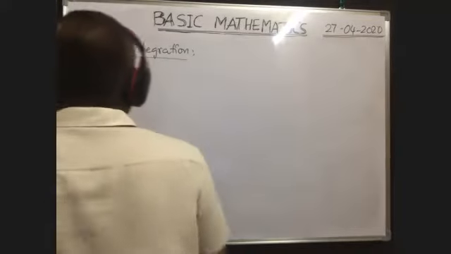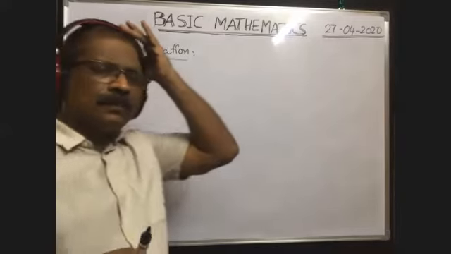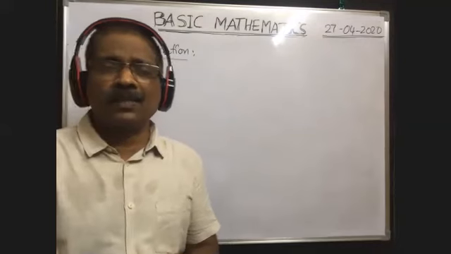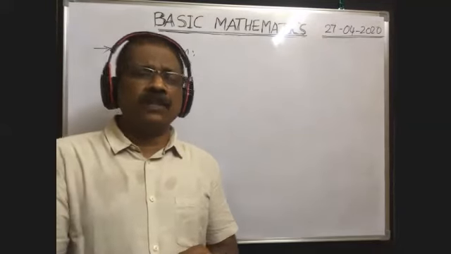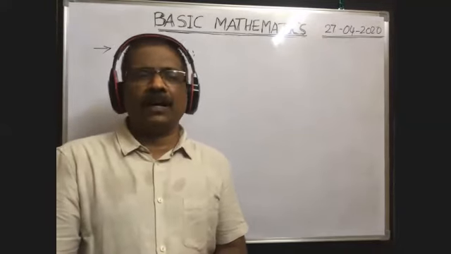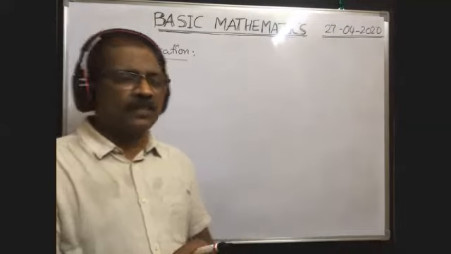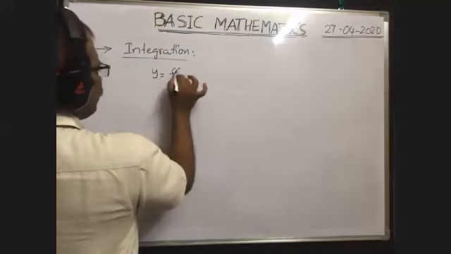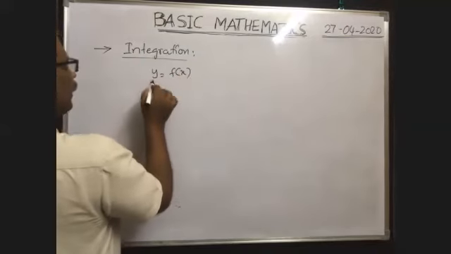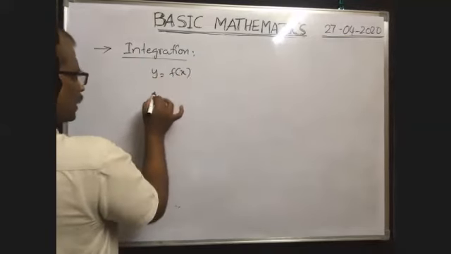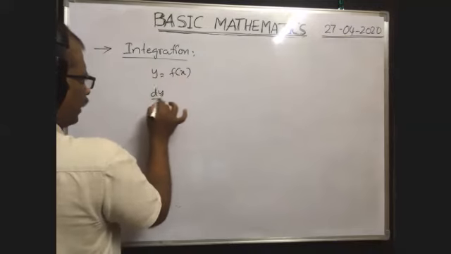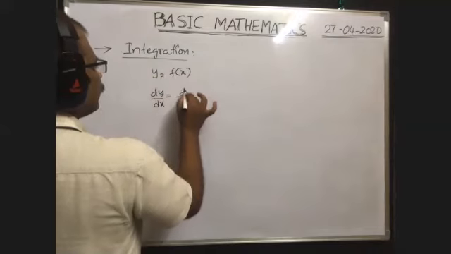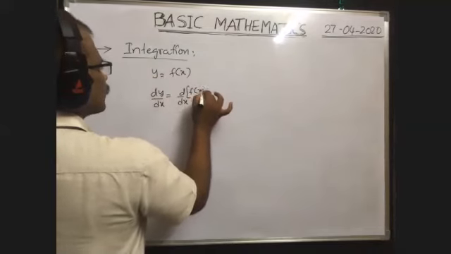Now, integration is nothing but summation of different terms, or it is quite opposite to that of differentiation. We know y is a function of x. Then the differentiation of y with respect to x can be written as dy by dx, which is equal to d by dx of f of x.